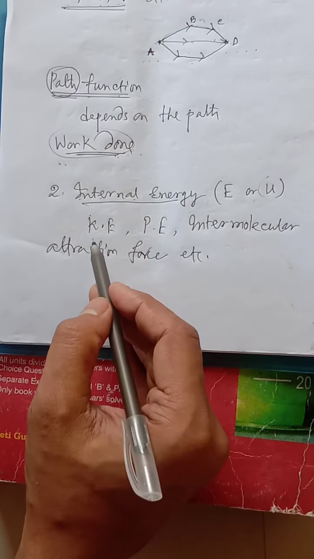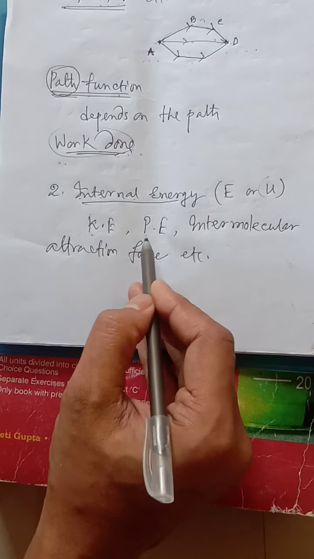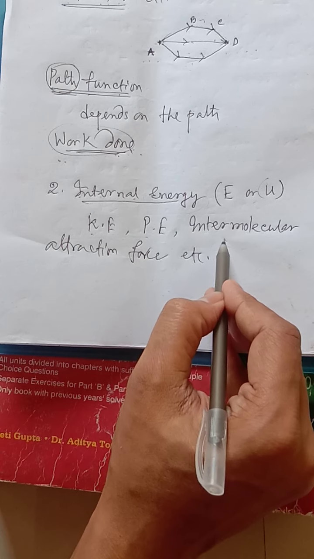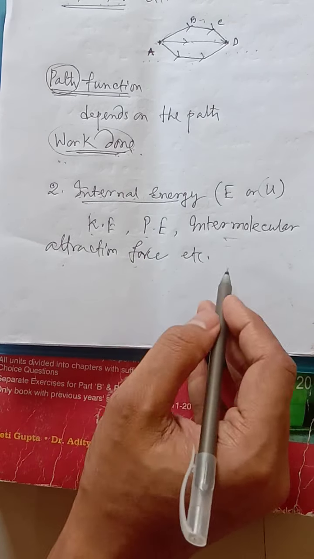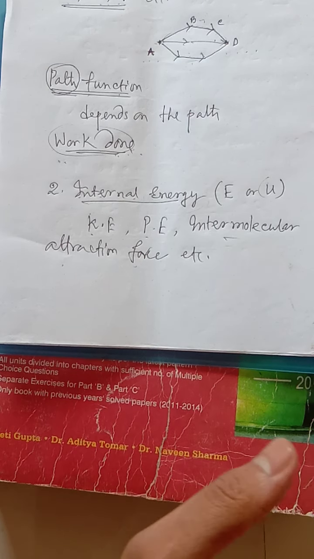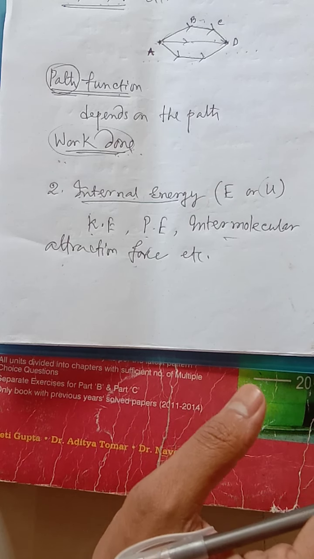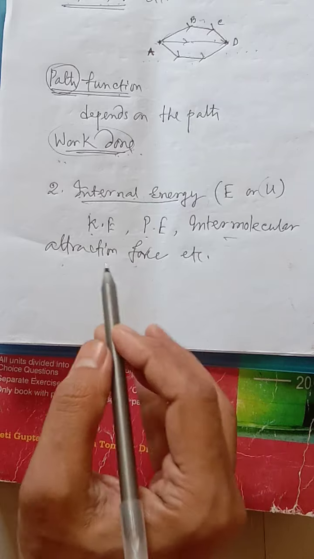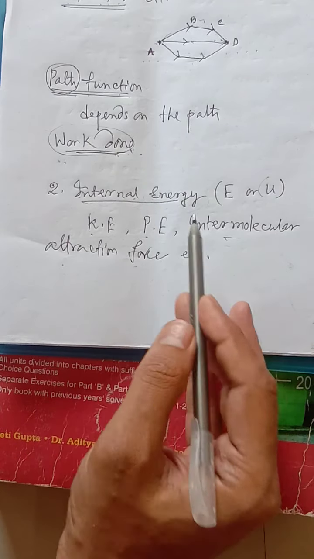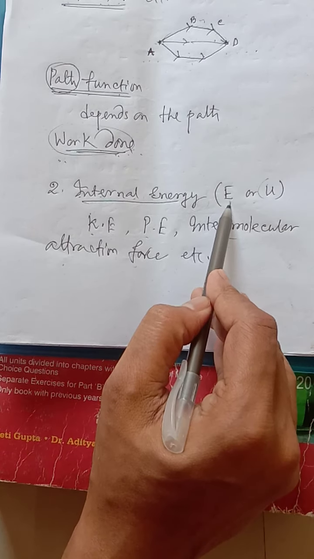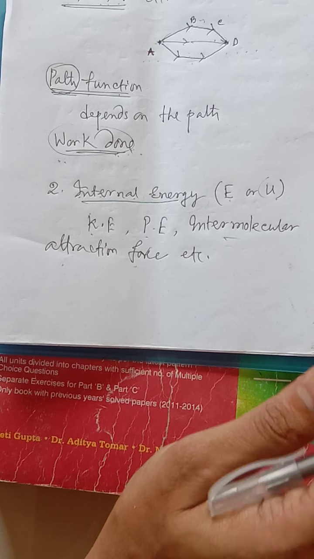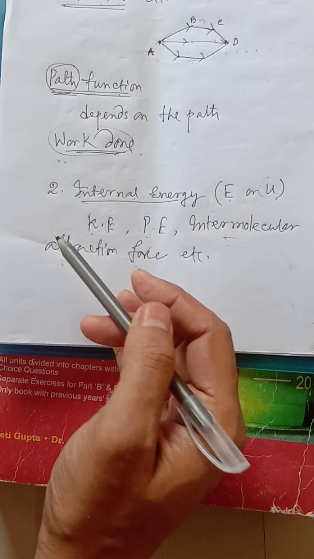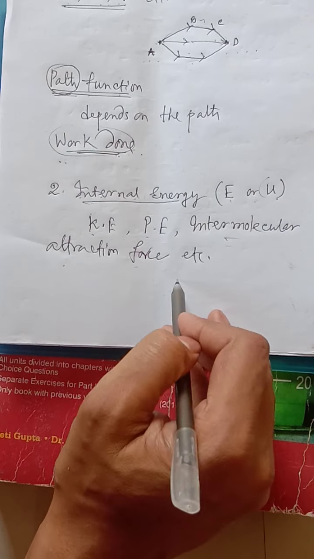So internal energy may consist kinetic energy, potential energy, intermolecular attraction force also. So different types of energy are present in any system. Whatever the type of energy present inside a system, overall it is called internal energy. I think it's clear, and internal energy is expressed either E or U. So these are the state function, path function we have discussed, and internal energy we have also discussed.